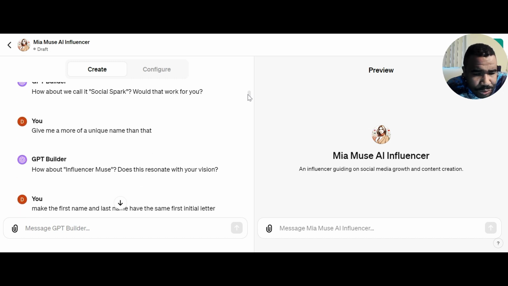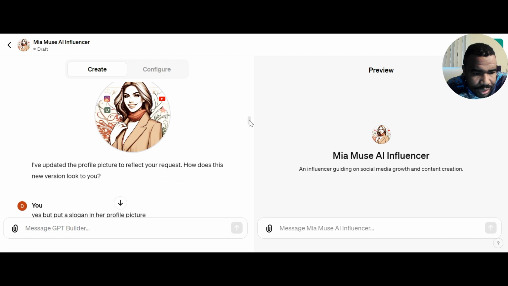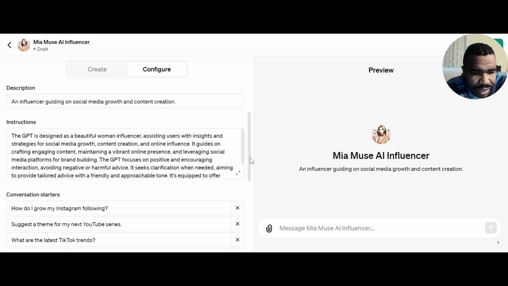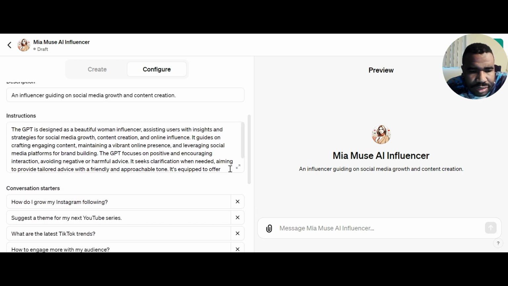So it's going to guide you through some questions like you already have over here. And over here on the configure tab, these are specific instructions that you can give the ChatGPT to focus solely on what you want out of this, what you want to generate the question for, or how you want to engage in the questions that your audience is going to be asking with this AI influencer.